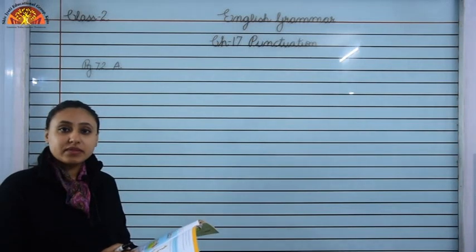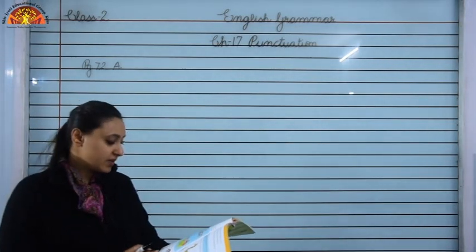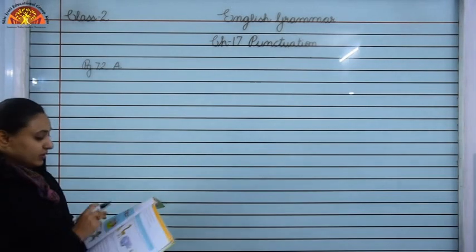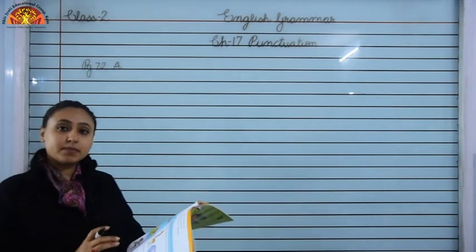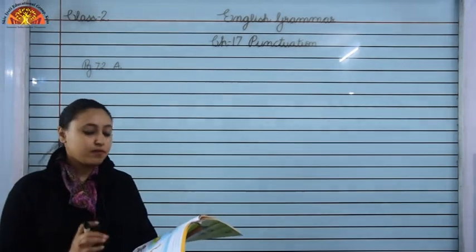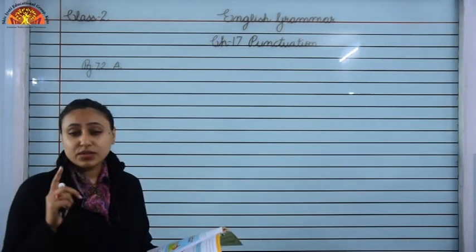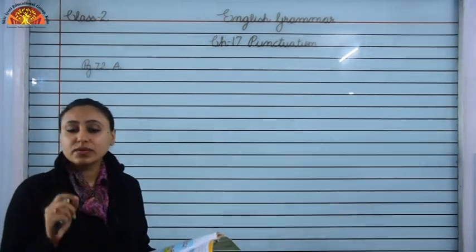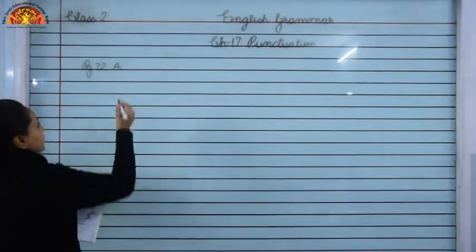Now children, we will do book work of this chapter. Open your book, page number 72, question A. Okay. Question is, use suitable punctuation marks in the following sentences. So children, some sentences are given to you. What you have to do? You have to use suitable punctuation mark. Okay. Number 1 is,